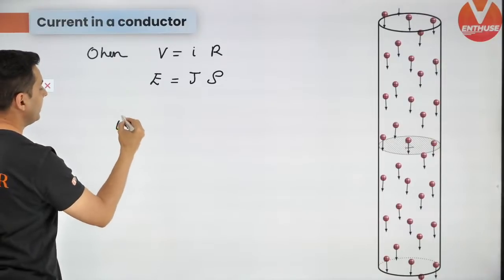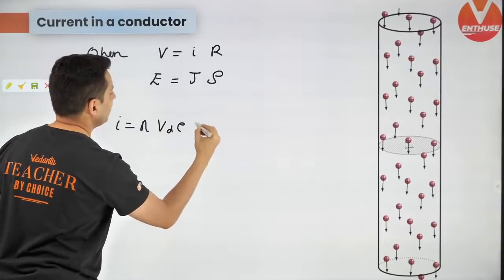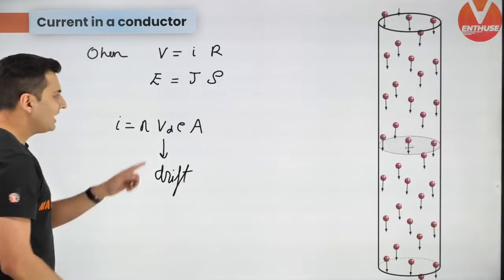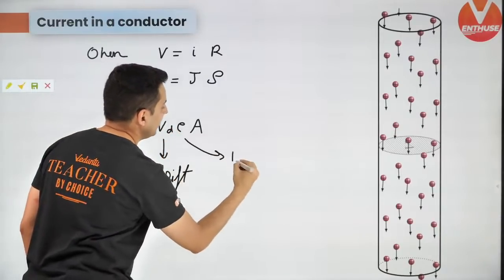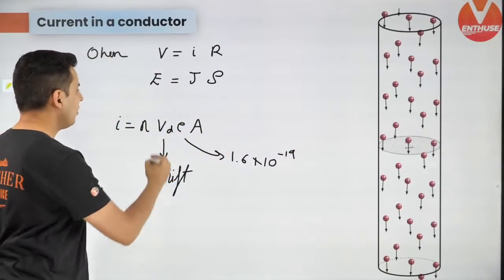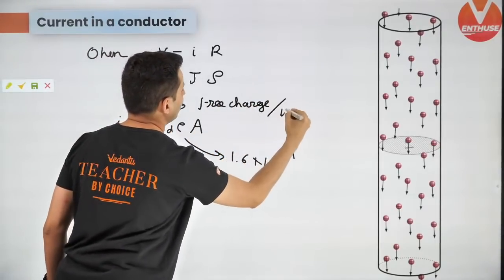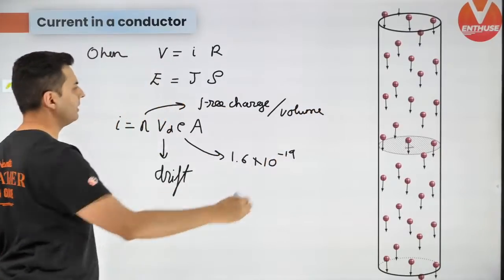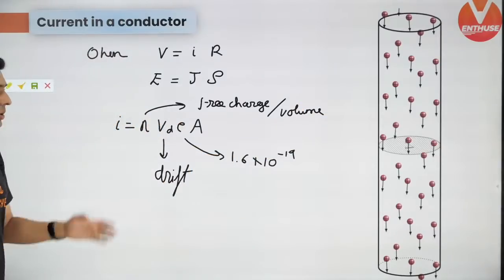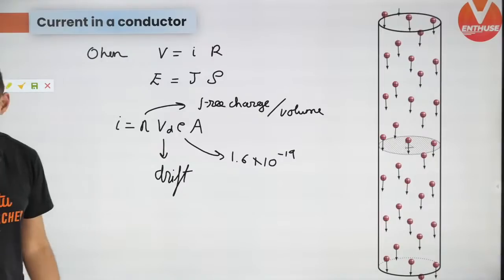And lastly, current is n v_d e A, remember it. What is v_d? It is the drift speed. e is the charge, which is 1.6 into 10 to the power minus 19. A is area, I is current. What is n? It's the free charge per unit volume. That will also be given to you. So the number of free electrons per unit volume will also be given to you. This is used for calculating drift velocity. I hope this is clear.